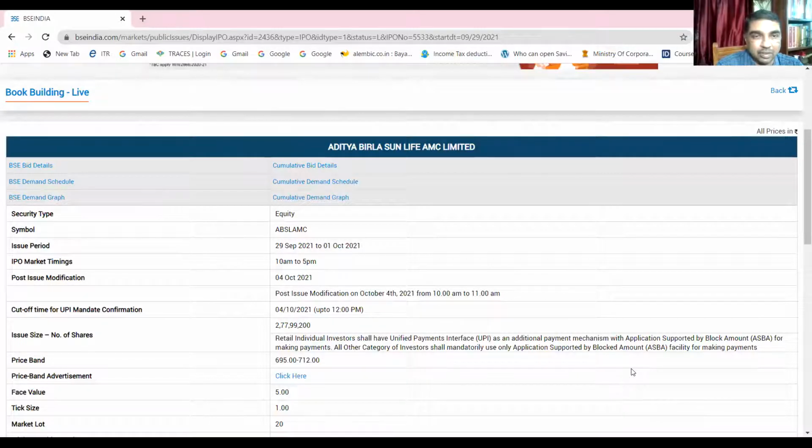Okay. So let me once again take you to the previous screen. So let us see this cumulative demand schedule. This is the demand schedule. The company can see how many people are demanding how many shares. This data for this company, one can have a look and analyze who is demanding.